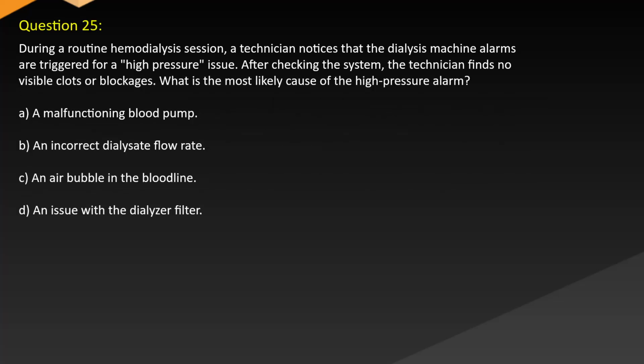Question 25. During a routine hemodialysis session, a technician notices that the dialysis machine alarms are triggered for a high-pressure issue. After checking the system, the technician finds no visible clots or blockages. What is the most likely cause of the high-pressure alarm? A. A malfunctioning blood pump. B. An incorrect dialysate flow rate. C. An air bubble in the blood line. D. An issue with the dialyzer filter.